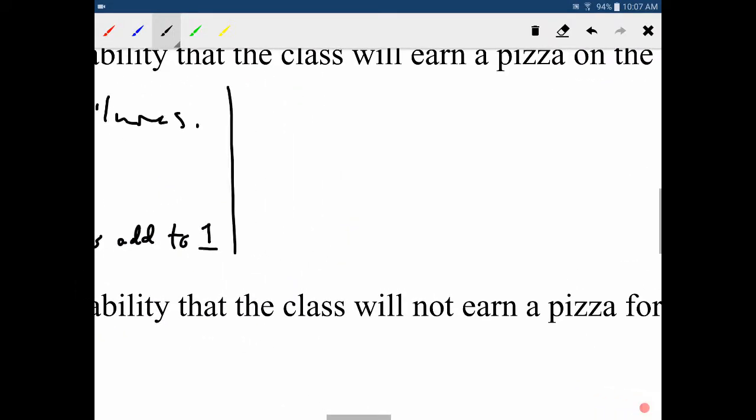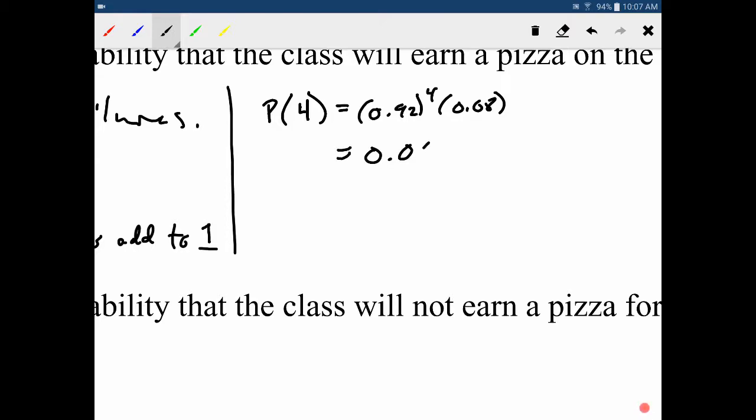So now we're just ready to use our formula. Unfortunately, this is a much nicer formula than the one from the previous distribution. So we'll just have 0.92, and that's to the power of 4 because we're going to fail 4 times. And then on the fifth trial, we have a success. Okay? So 0.06. So there is a 6% chance that on the fifth test, that is when they will succeed. Okay?